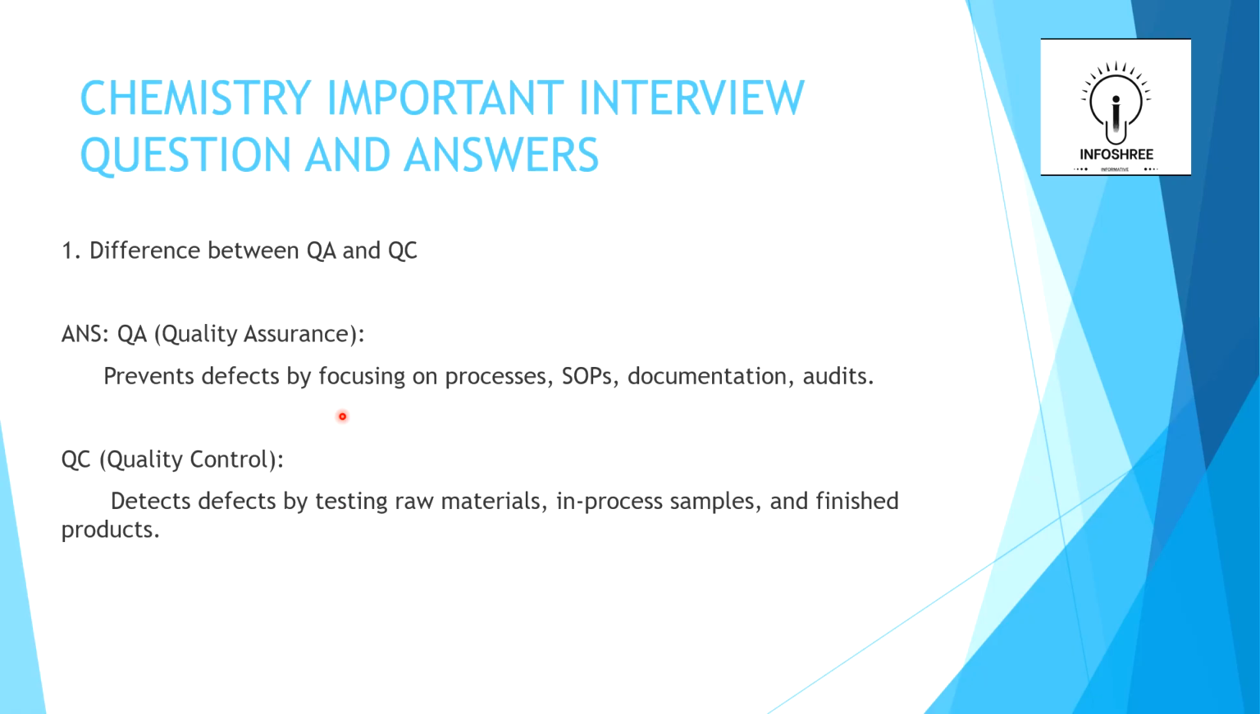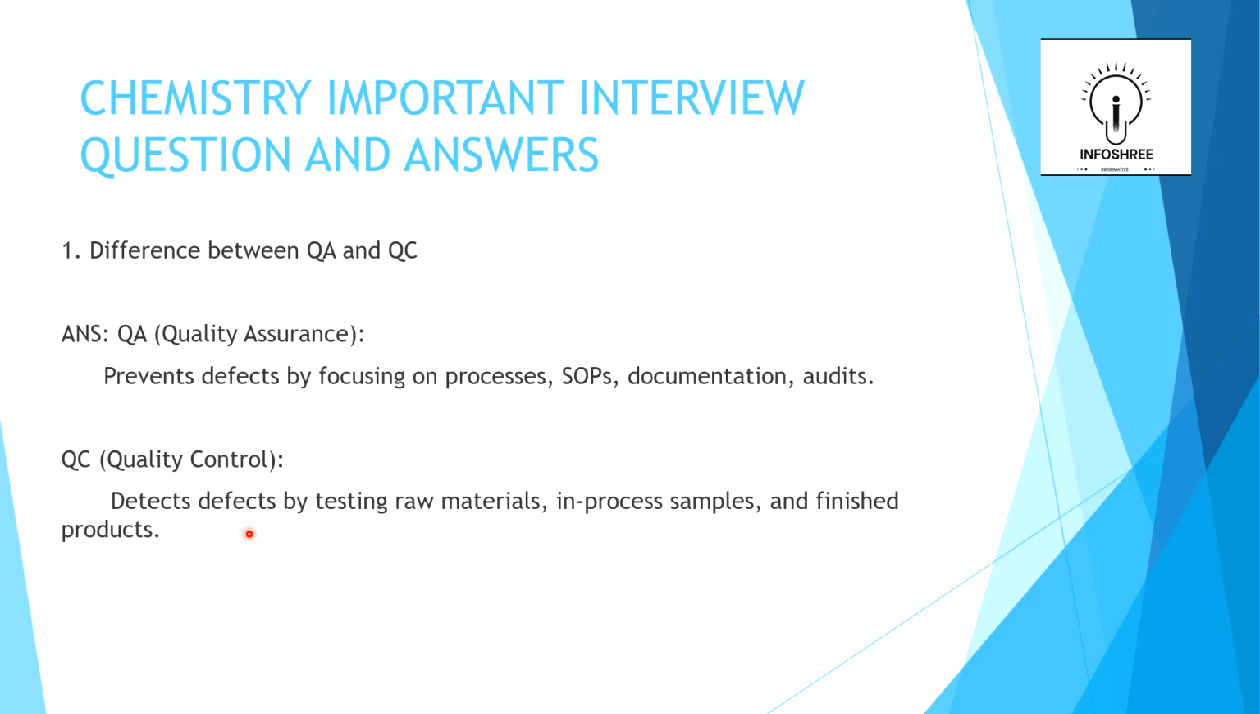Here we can see that quality assurance focuses on the process, not on testing. It just focuses on making SOPs and following GMP guidelines. What is GMP? You will see it in the next slide. And documentation and training for employees, and audits and inspection. When audits come, the department that handles them is called quality assurance.